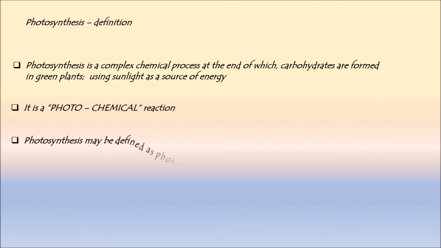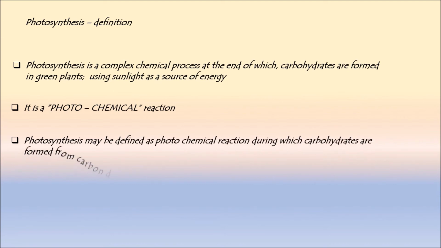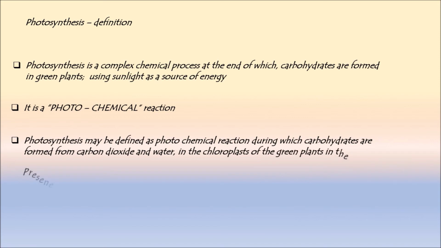Photosynthesis may be defined as a photochemical reaction during which carbohydrates are formed from carbon dioxide and water in the chloroplast of the green plants in the presence of sunlight. So this is one of the major definitions we have.